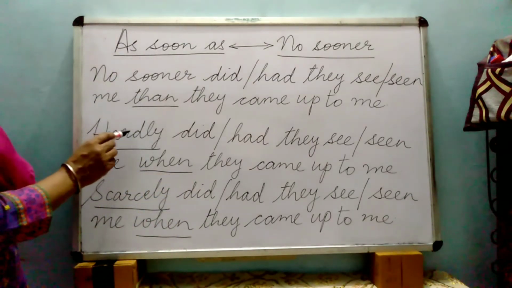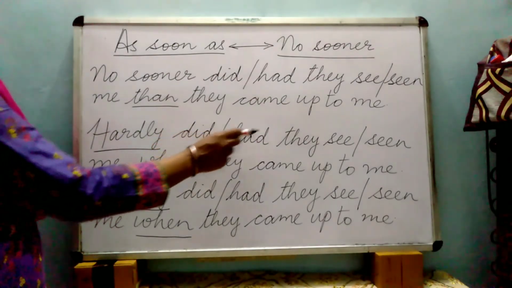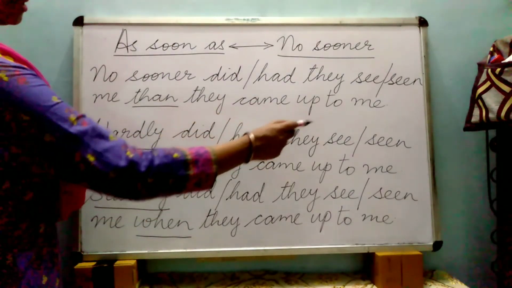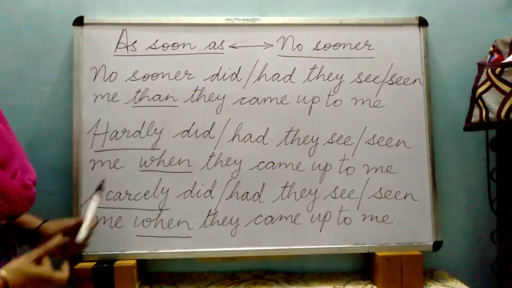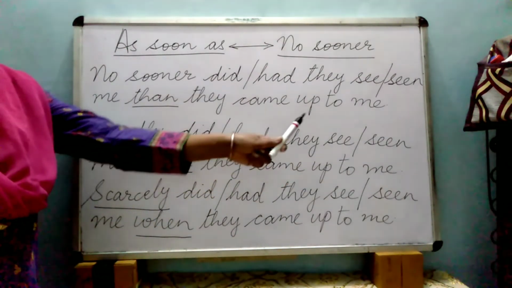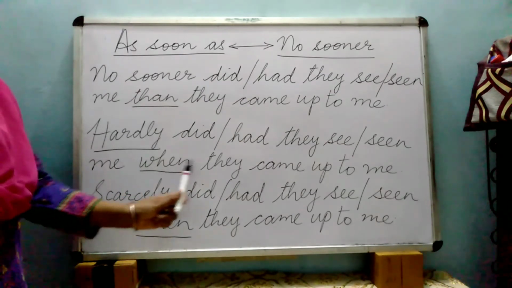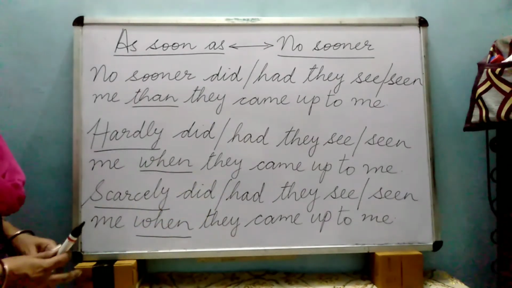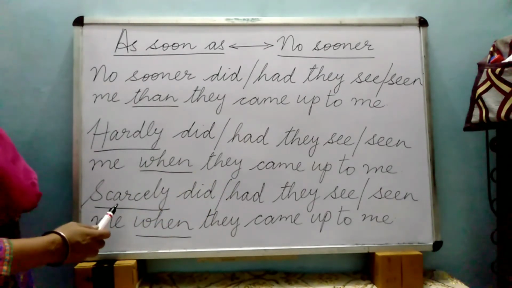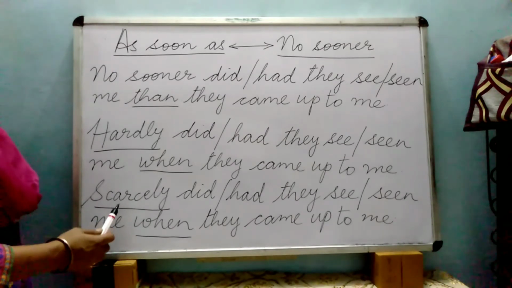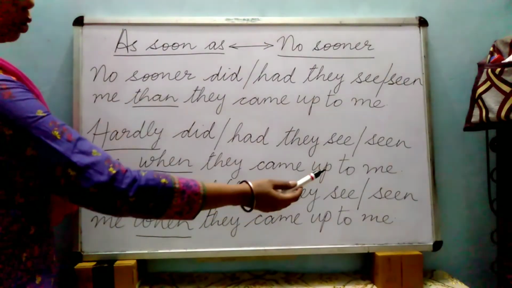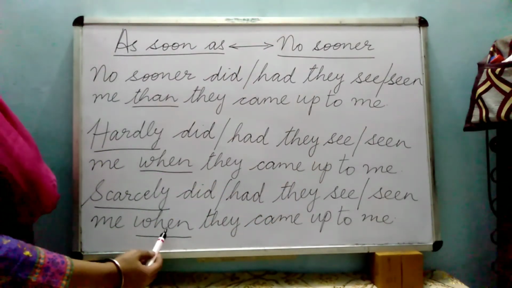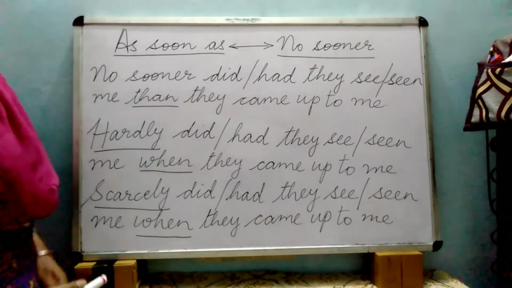So your sentence is hardly did they see me when they came up to me, or hardly had they seen me when they came up to me. In the same way you will start writing with scarcely also. Scarcely did or had they see or seen me when they came up to me.